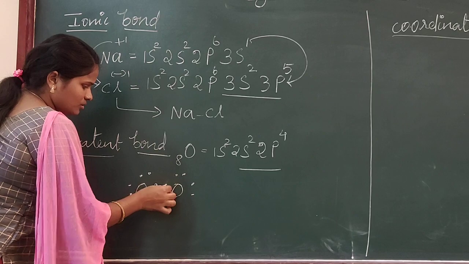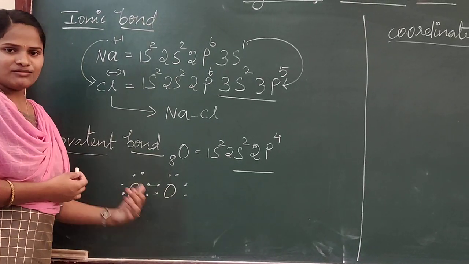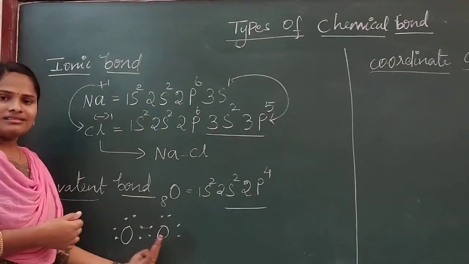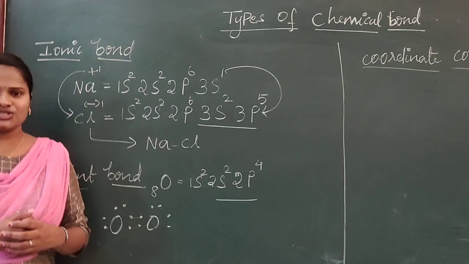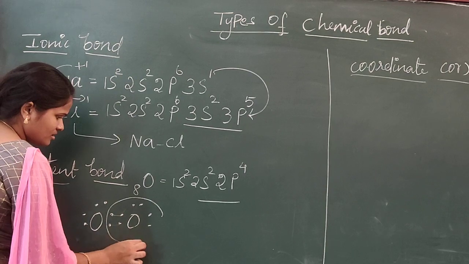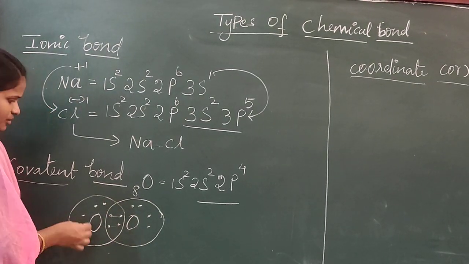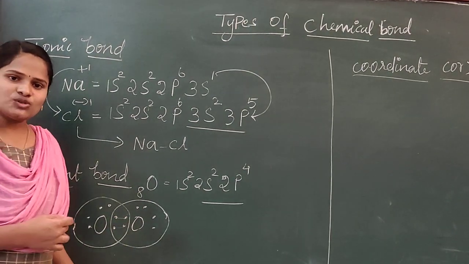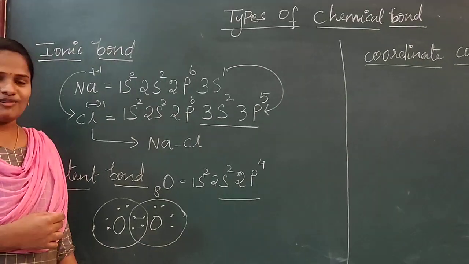These 2 will form a bond and these 2 will form a bond, then finally it will form a double bond. So, from each atom, electrons are shared, so that the bond is forming, which is known as a covalent bond. This is the structure of O2. In between these 2 atoms, 2 electrons are shared by each atom. So, if the bond is forming by sharing of electrons, then it is known as a covalent bond.